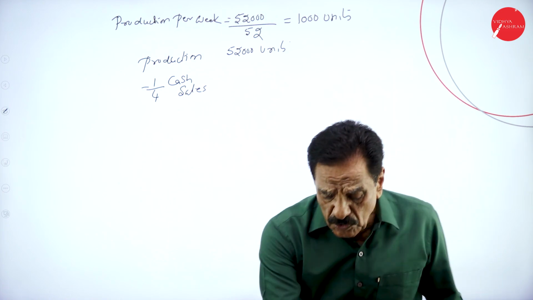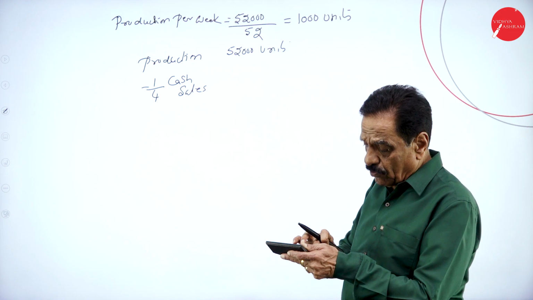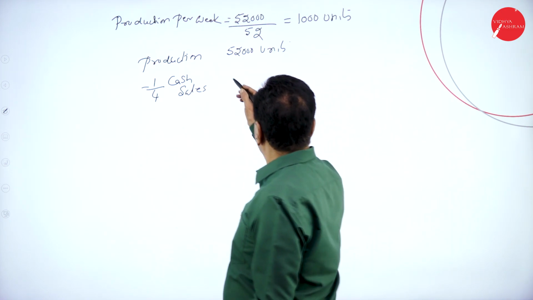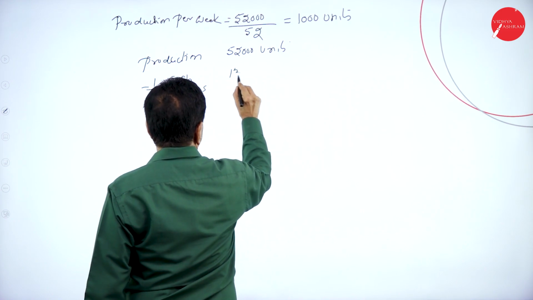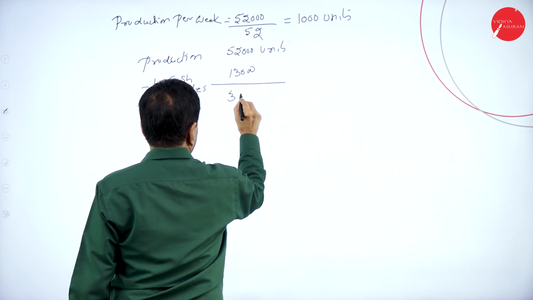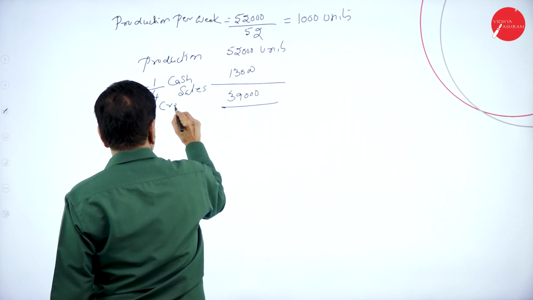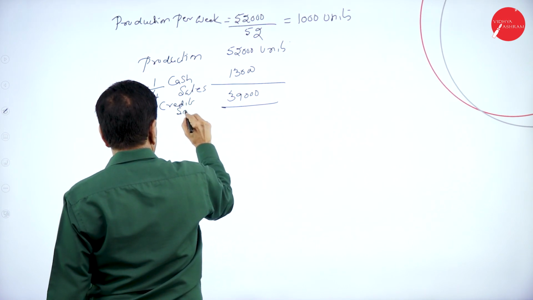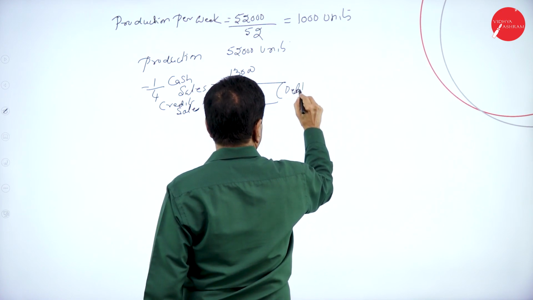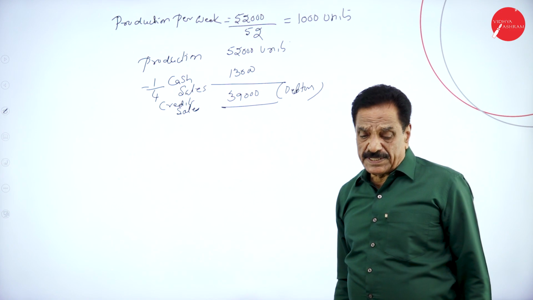So 52,000 divided by 4, 13,000 will come. Remaining is 39,000, which is the credit sale. This is your debtors. 39,000 is the credit sale.